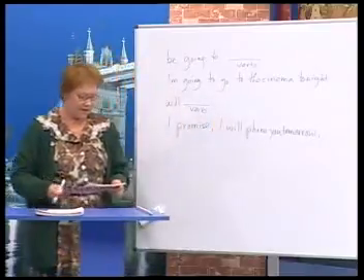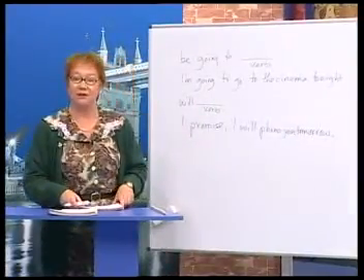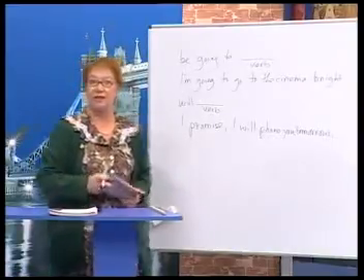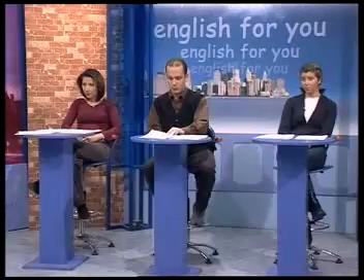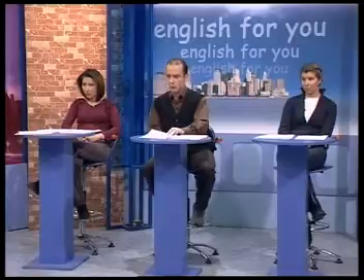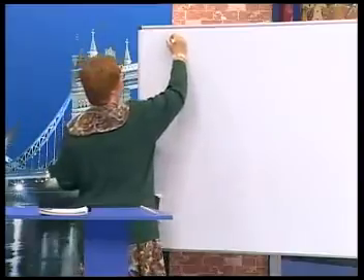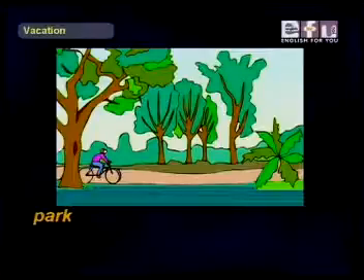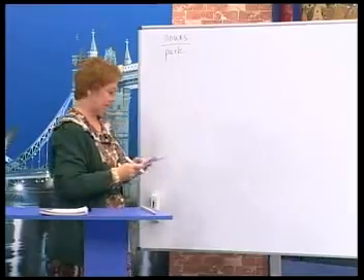Okay? Now, we're going to take a vacation. And first, I want to tell you some of the words that we can use for a vacation. These are places. So let's make some room here, and then I'll show you some of the vocabulary that we can use for vacation. Now, these are nouns. The first one is park. Parks have grass and trees. We see parks in cities.